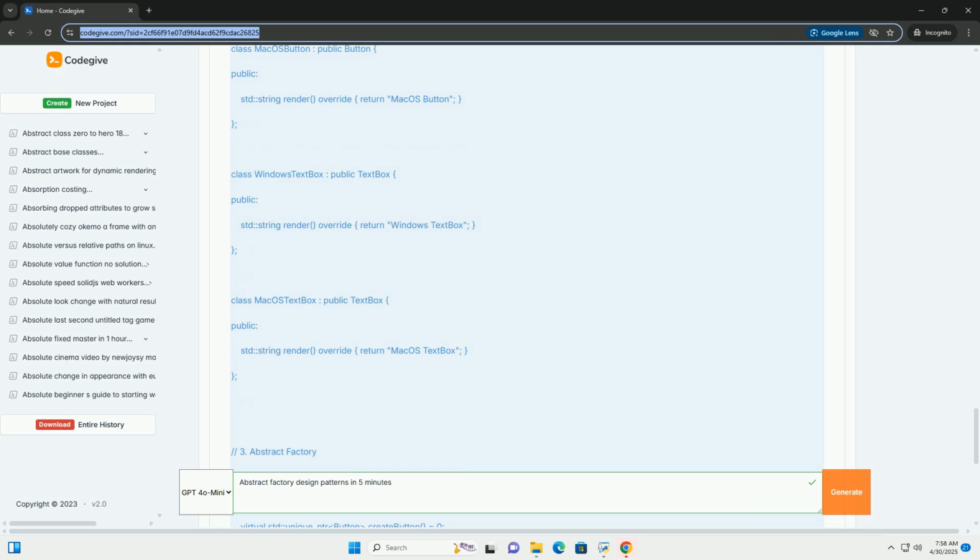How it works: the create_UI function is decoupled from the specific theme. You can pass it either the light theme factory or dark theme factory, and it will create the appropriate widgets. To add a new theme, you simply create a new concrete factory and concrete products, and you don't have to change the create_UI function.